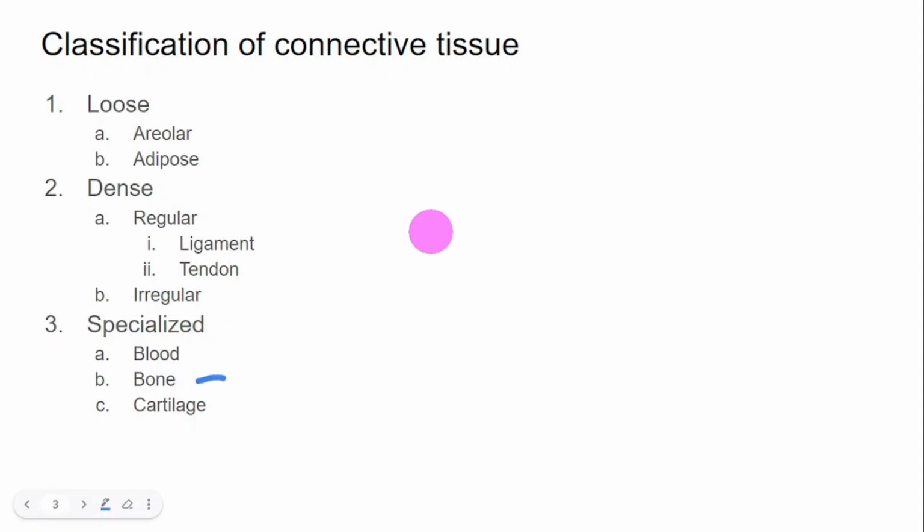Then bone. An important point you need to remember is the cell type in bone. They are osteocytes, and these are present in lacunae. In human beings, as the zygote develops into an embryo, then a fetus and then a newborn baby, bones are not produced immediately.